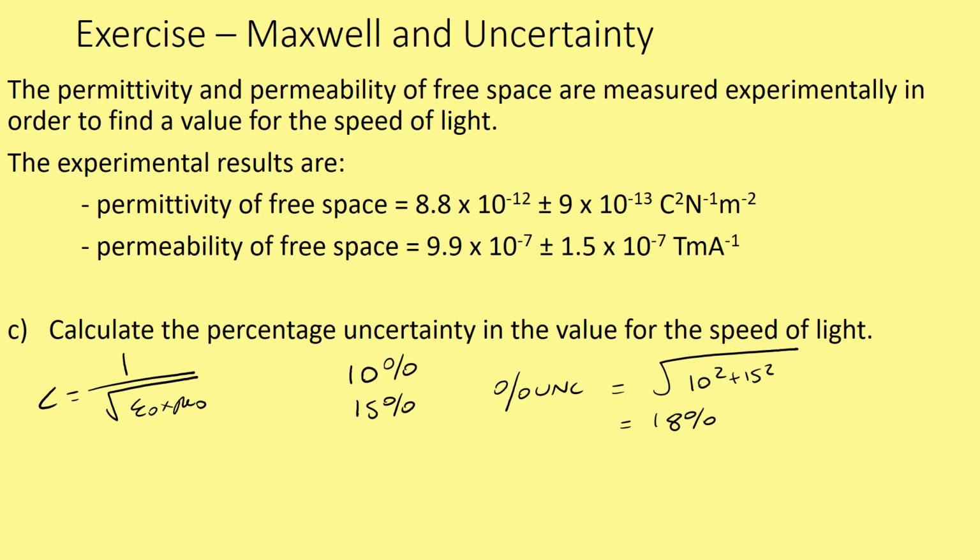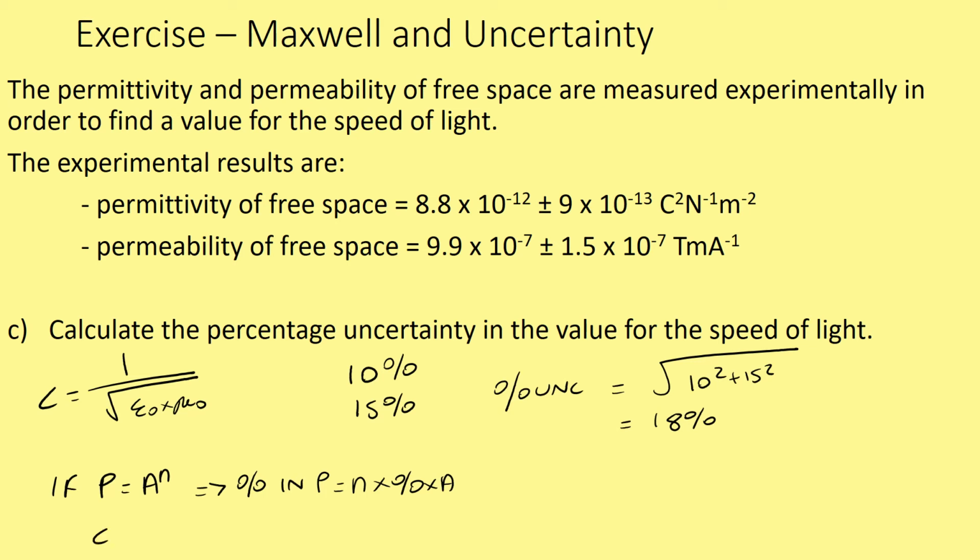However, we need to take into account that we're square rooting the epsilon naught multiplied by the mu naught here. So if P is equal to A to the n, therefore the percentage uncertainty in P is equal to n multiplied by the percentage uncertainty in A. So here, n is 1/2.